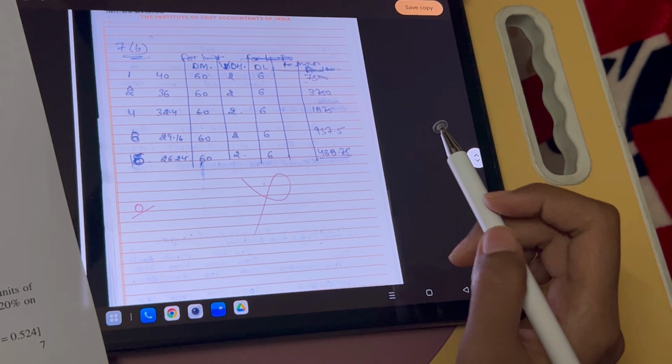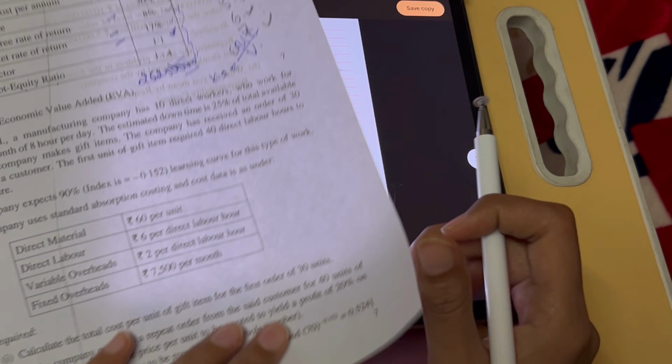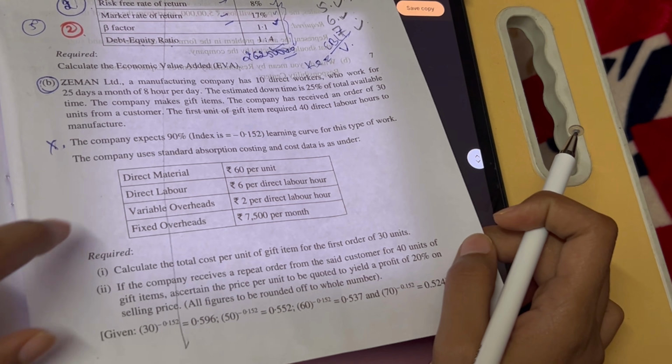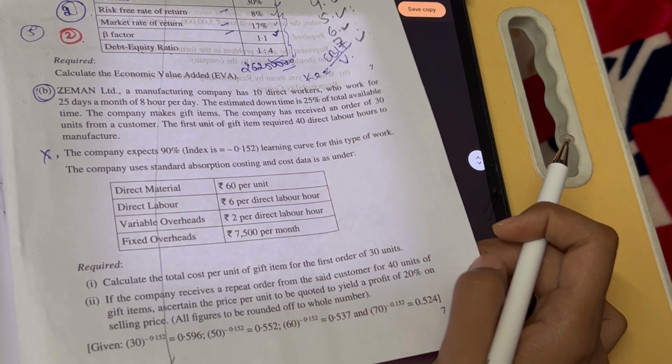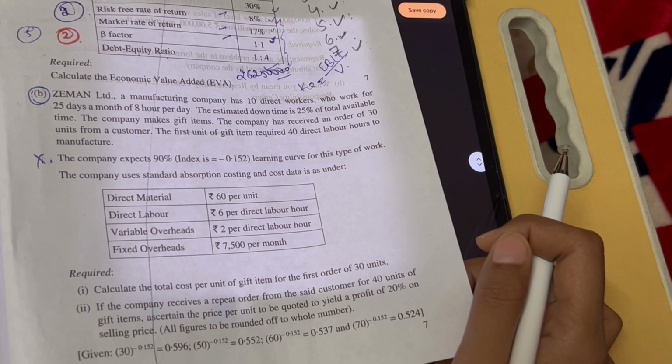Then I attempted 7th B, which is wrong. This question was of LOG, but I was not prepared for LOG. So we can't say that you can leave any